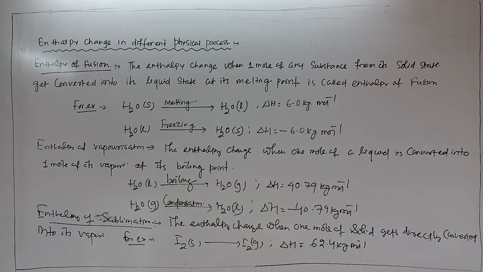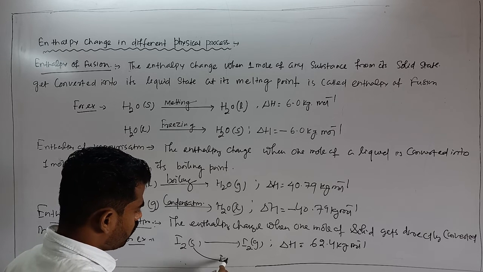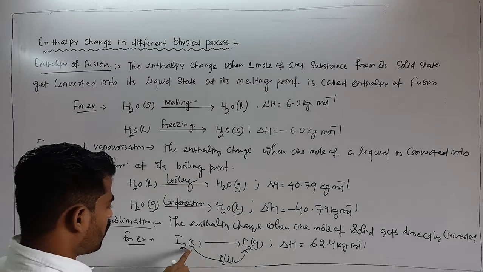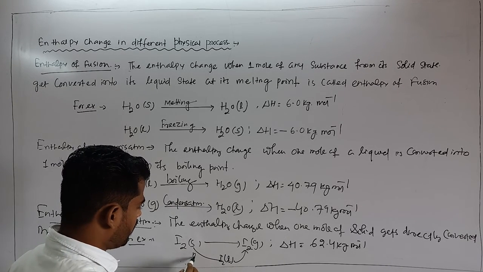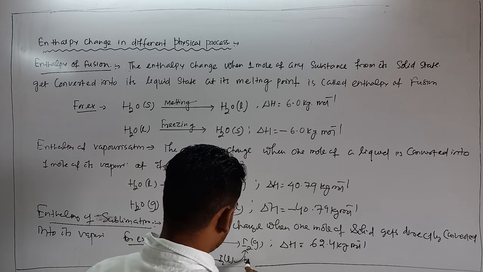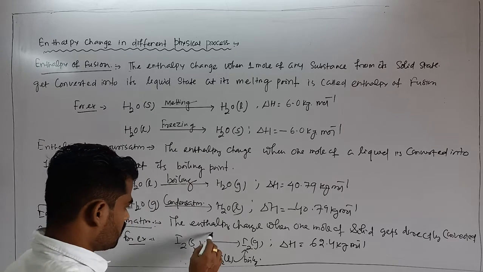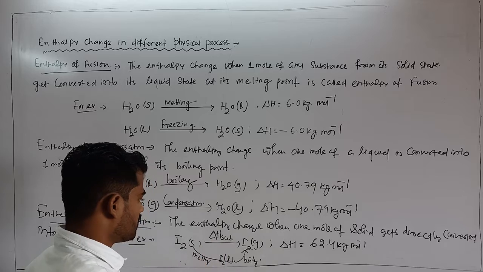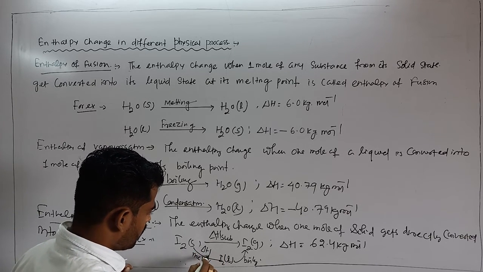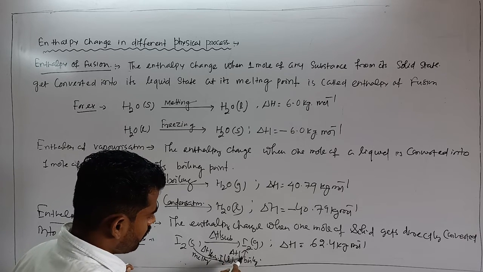So in case of sublimation, you see it proceeds through solid getting converted into I2 liquid first, then it is converted into its vapor. So solid to liquid is called melting, and from liquid to gas is called boiling. That means enthalpy of sublimation, del H sublimation, is equal to the sum of enthalpy of fusion plus enthalpy of vaporization.